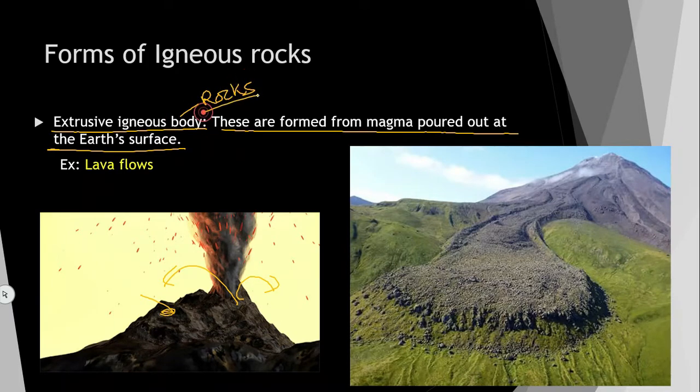An example is lava flow. You can see here that lava has flown from this volcano and solidified, and this solidified material is called an extrusive igneous body or extrusive igneous rock.